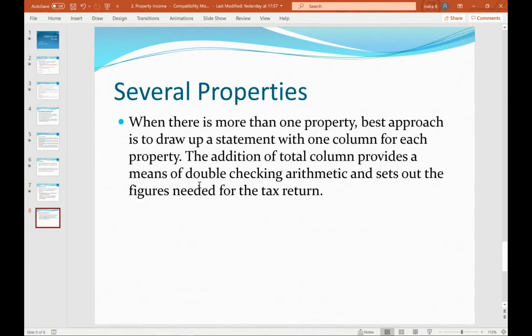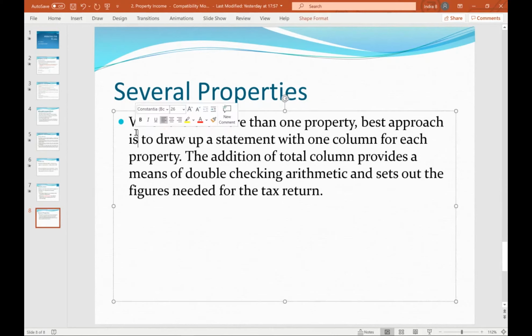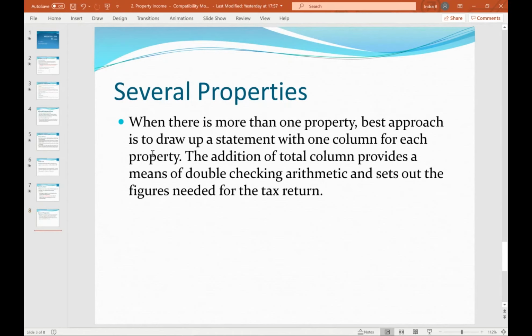If you have several properties, when there is more than one property, the best approach is to draw up a statement with one column for each property. The addition of a total column provides a means of double checking arithmetic and sets out the figures needed for the tax return. As I said earlier, if you have more than one property, then we calculate income on each property separately, because there are different rent charges and different expenses as well. Then we add up and find out the total income to put in the return. Okay, so that's all in these notes.